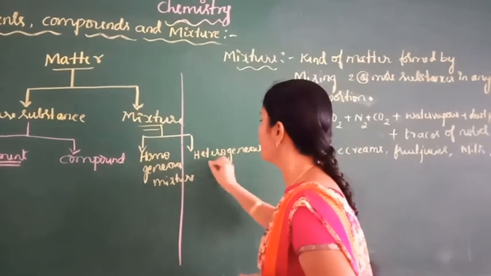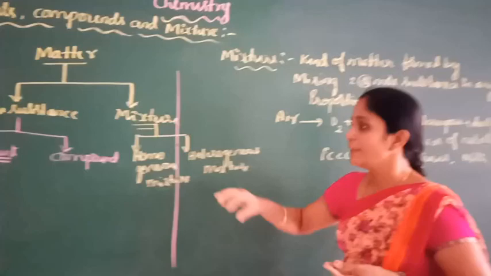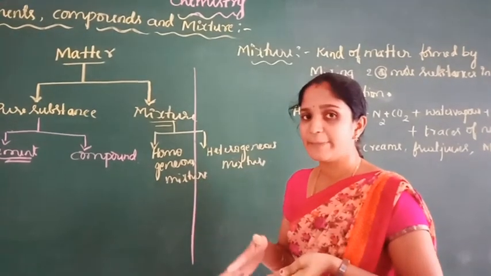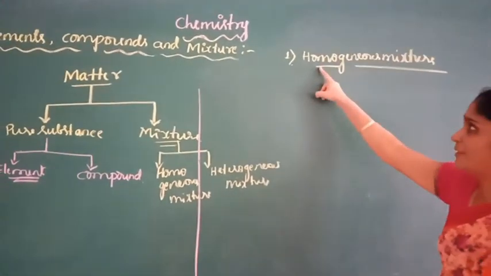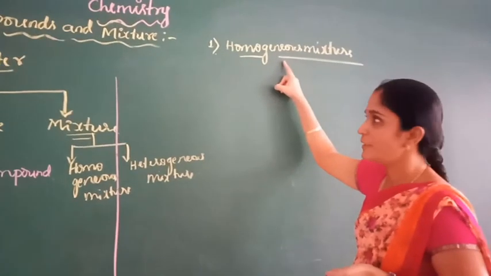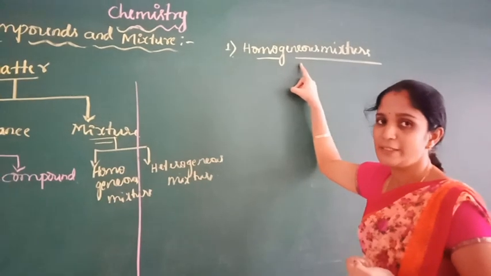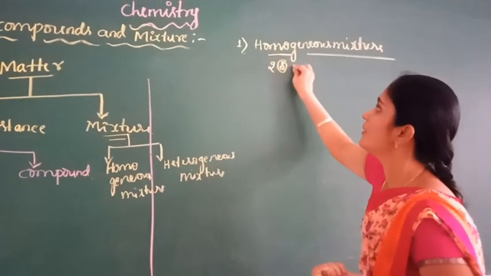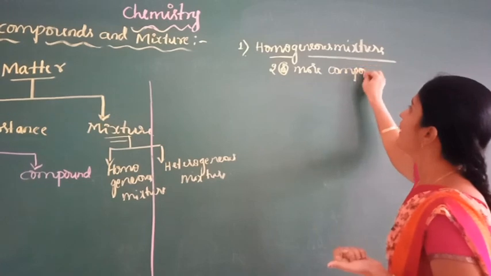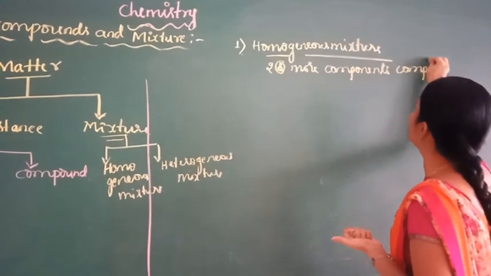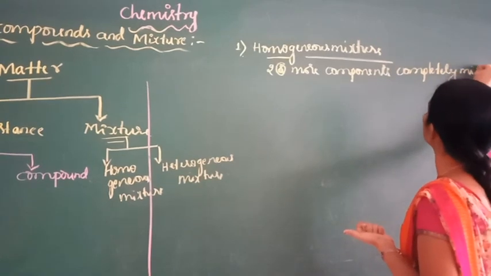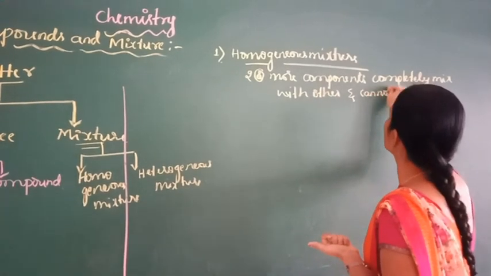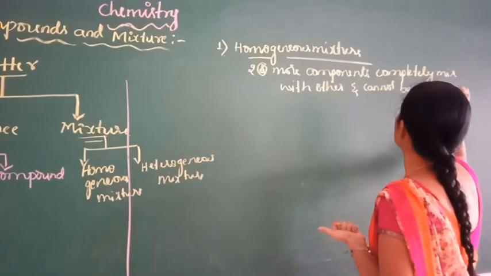Now coming to the homogeneous mixture. It is a type of mixture in which two or more components completely mix with each other and cannot be seen separately.